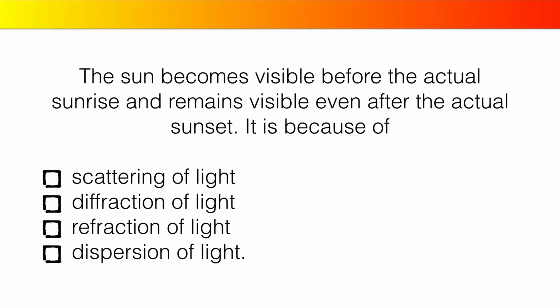The sun becomes visible before the actual sunrise and remains visible even after the actual sunset. It is because of scattering of light, diffraction of light, refraction of light, dispersion of light.